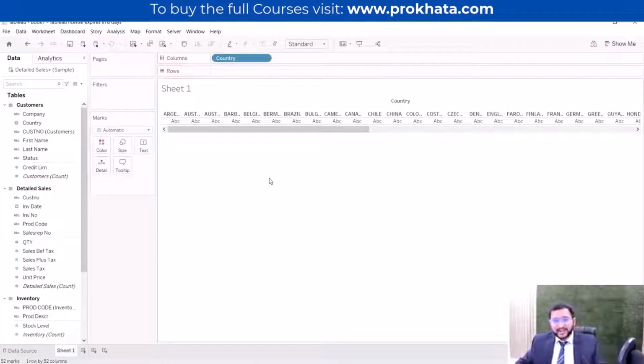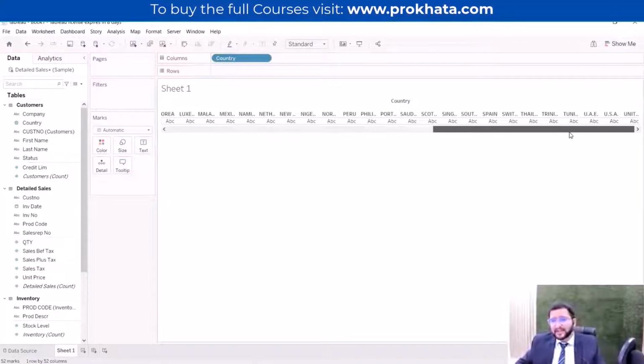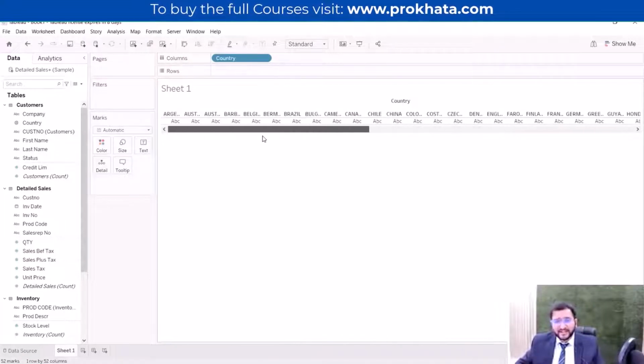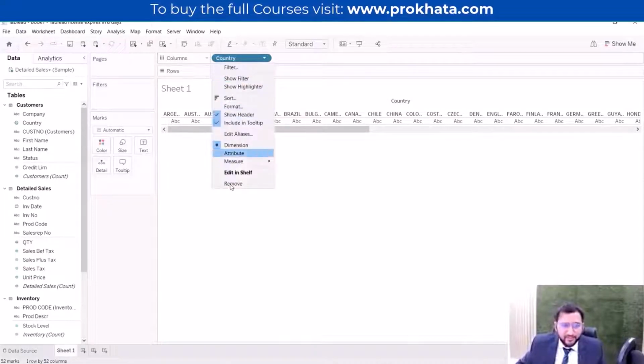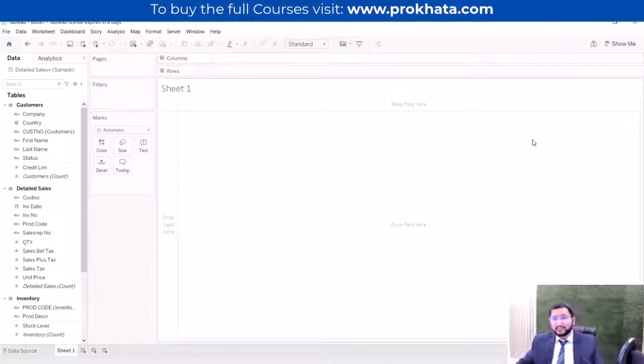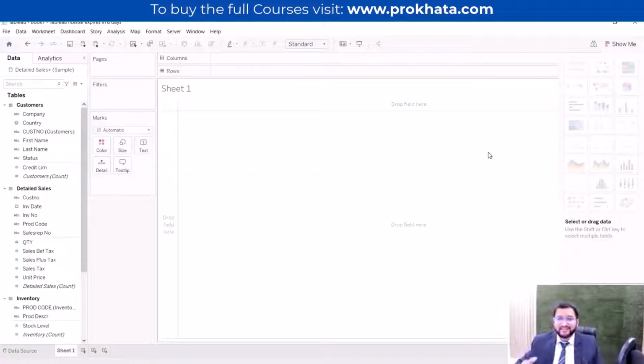What I can see is there are many different countries. So it is very difficult to visualize from here. If the data is created like this, then it will be more difficult. So I can remove it from here, and let me take a different option. I will be taking the graphical representation of the countries. For that, I can just double click on the country.